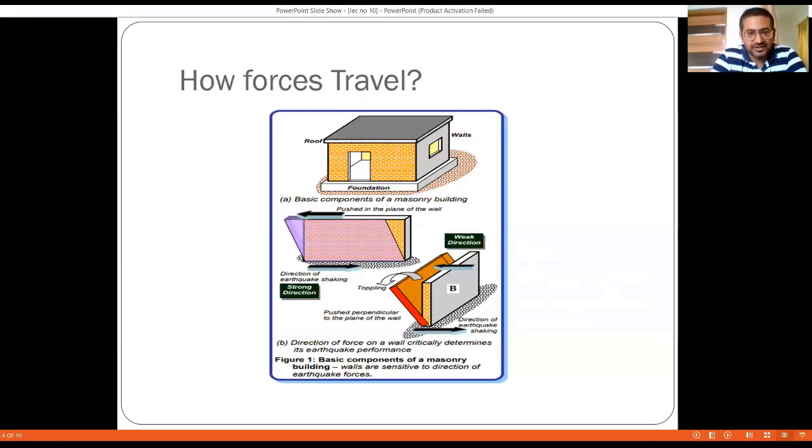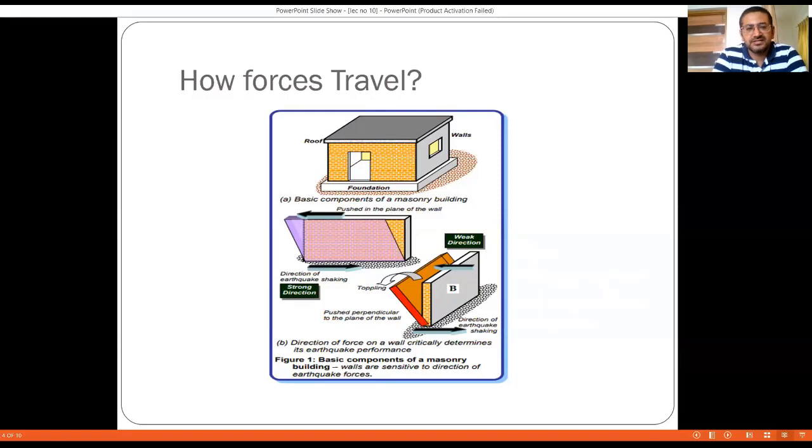Right now, there are two concepts. First is in plane bending and second is out of plane bending. Or in other terms, we can also say the weak direction and the strong direction, as shown in the figure over here. So what is going to be the weak direction and what is going to be the strong direction? In case of the wall, if the force is applied along the length of the wall, then it is considered to be the force in the strong direction.